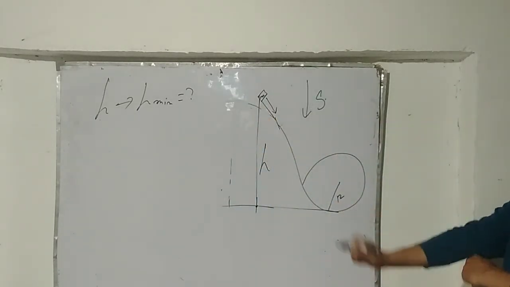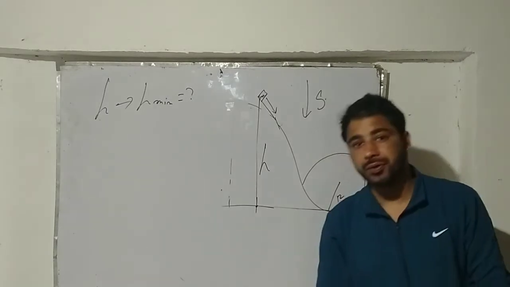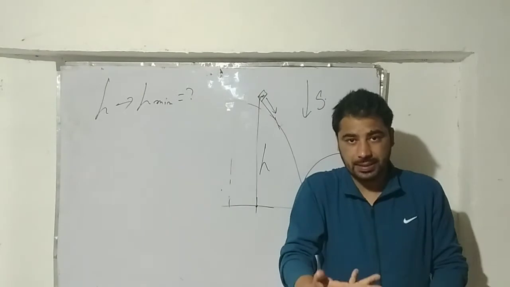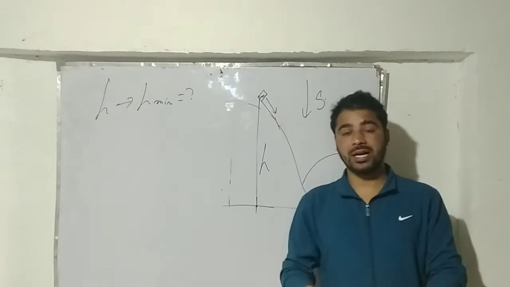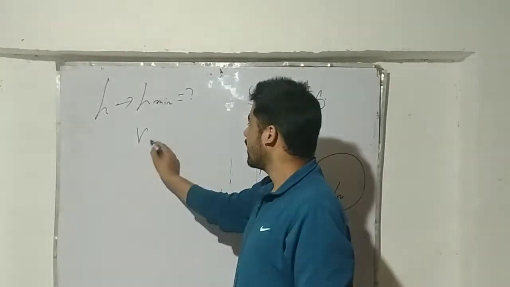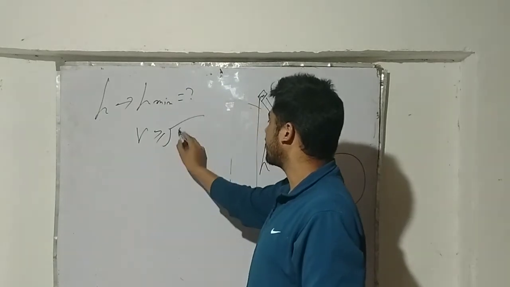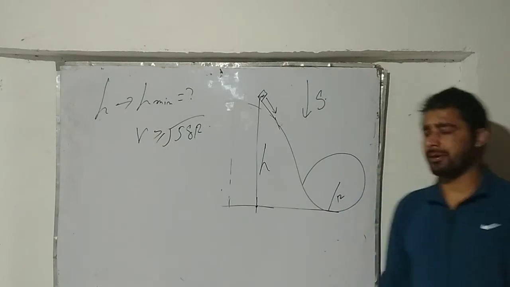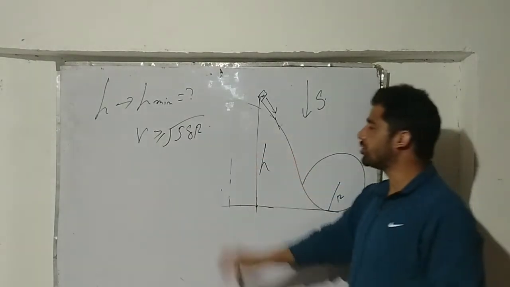Let me remind you, if the particle moves along a vertical circle, what's the condition? If we use the conservation of mechanical energy, we can find this, but there's no need. I'm directly going to use this result.